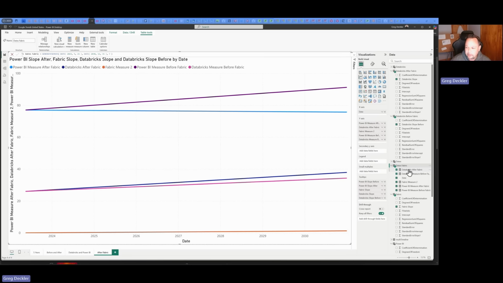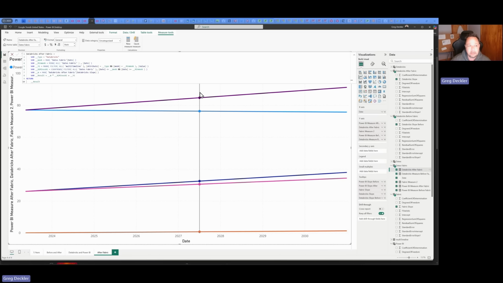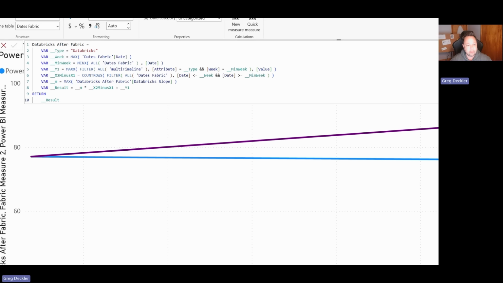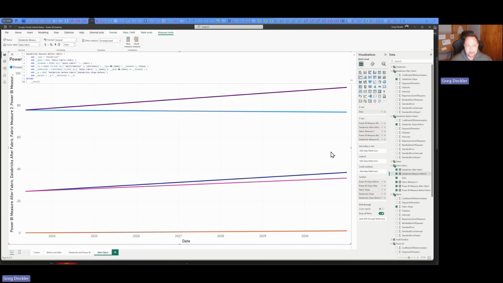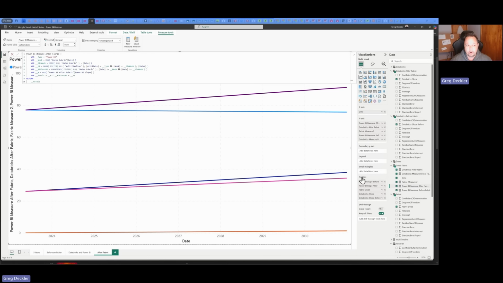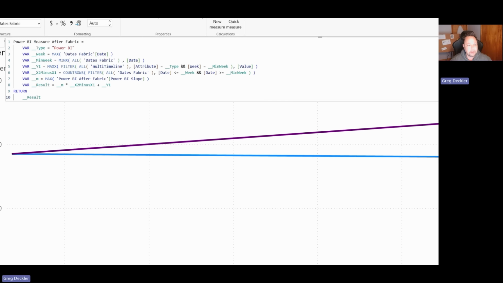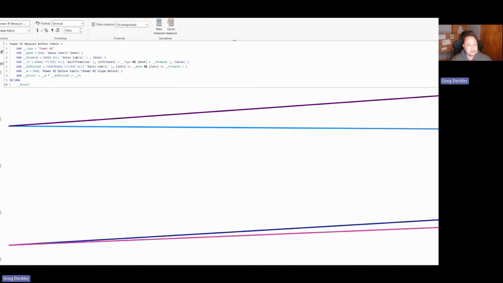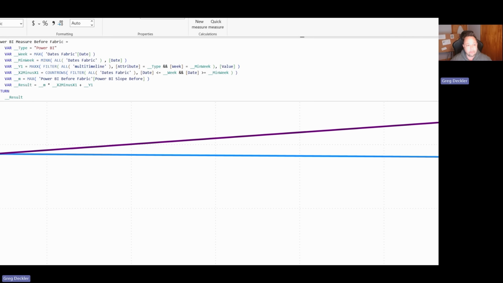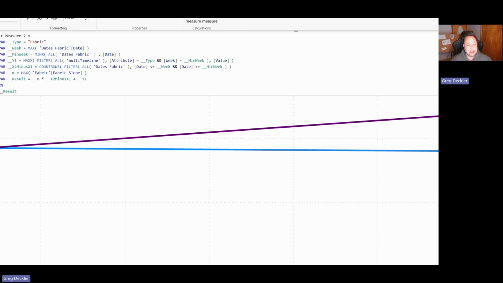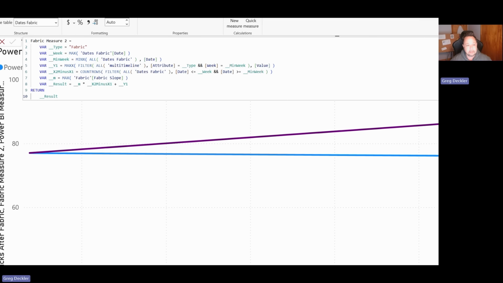So now Databricks after Fabric. These are all the same calculations essentially. This one is getting my slope from my Databricks after Fabric. And then Databricks measure before Fabric, I'm using my Databricks before Fabric slope instead. Same thing for Power BI measure after Fabric: I'm using the Power BI after Fabric slope. And then I'm using my slope before, Power BI before Fabric, Power BI slope before. And then for Fabric, it's just my Fabric table. I'm using that table and the Fabric slope.